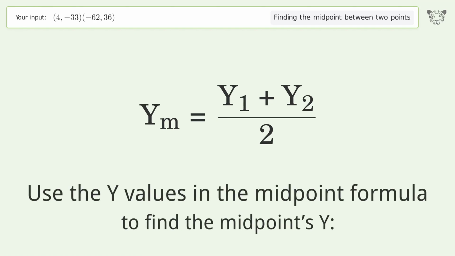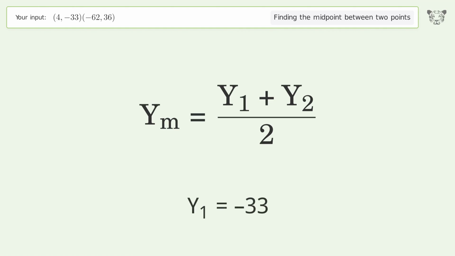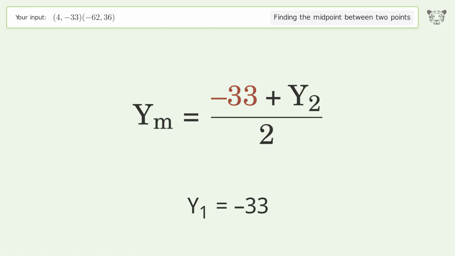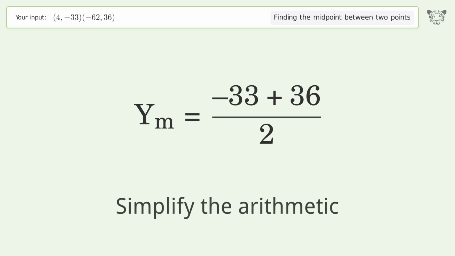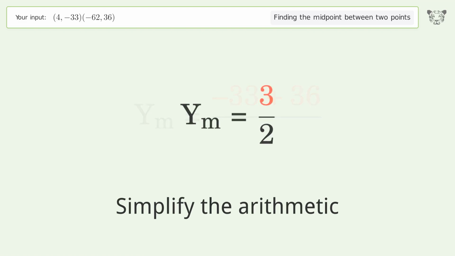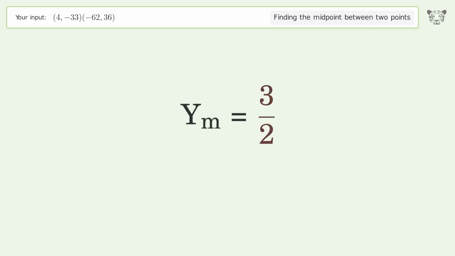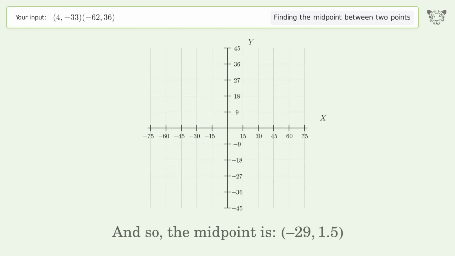Use the y values in the midpoint formula to find the midpoint's y. y1 equals -33. y2 equals 36. Simplify the arithmetic. And so, the midpoint is -29, 1.5.